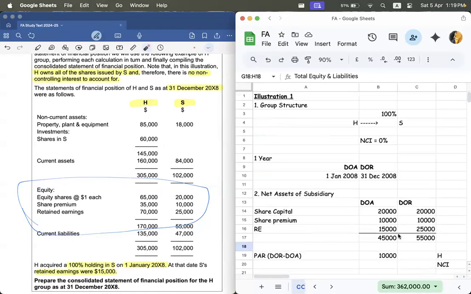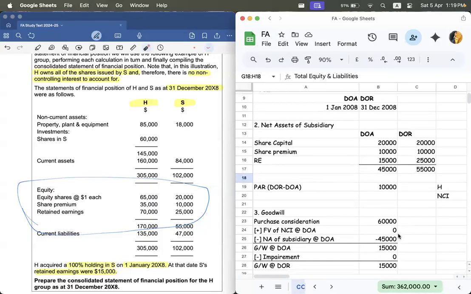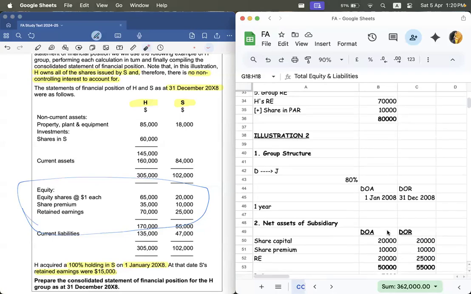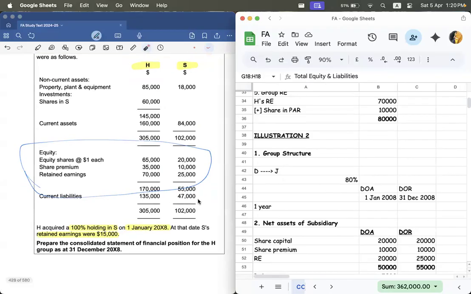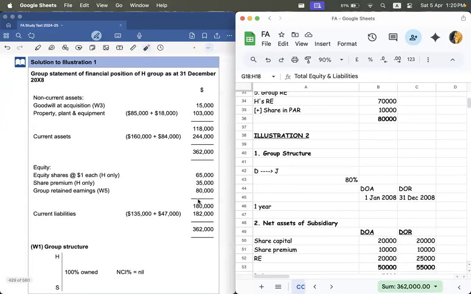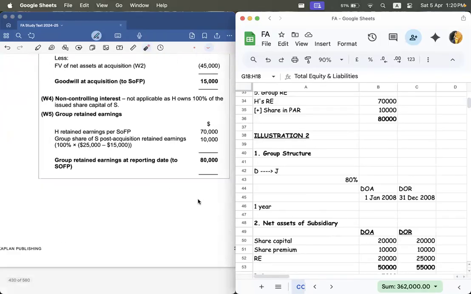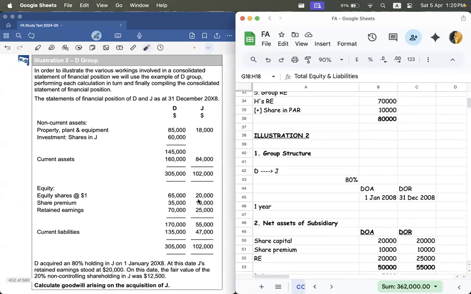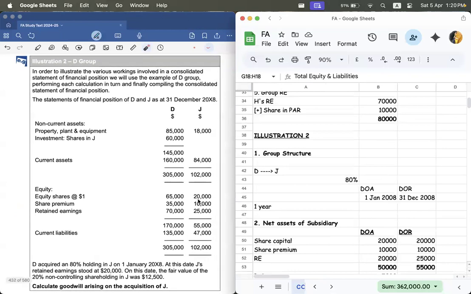Or else they could ask you in the MCQs about any workings from the 6 workings, including the associate workings. Now we are moving on to illustration 2. You need to do this on your own after the recording is uploaded. Okay, let's see.